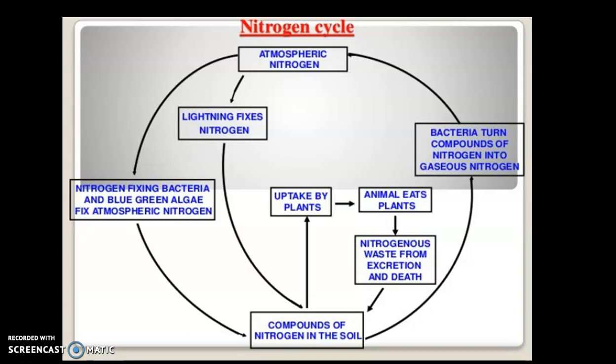Then biological nitrogen fixation. Certain plants such as peas, beans, pulses and leguminous plants contain Rhizobium bacteria in their root nodules, and these bacteria can take atmospheric nitrogen and convert it into a nitrogen compound. Some cyanobacteria like Nostoc and Anabaena also fix atmospheric nitrogen into nitrate.